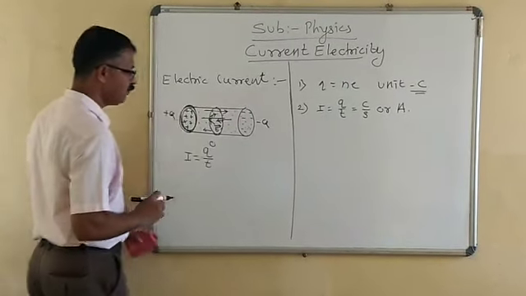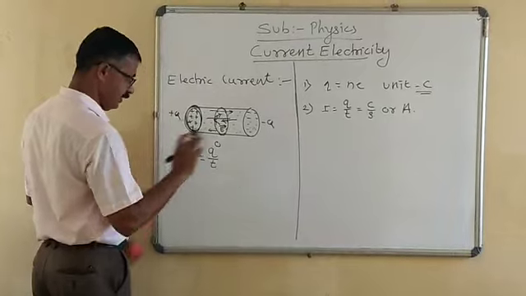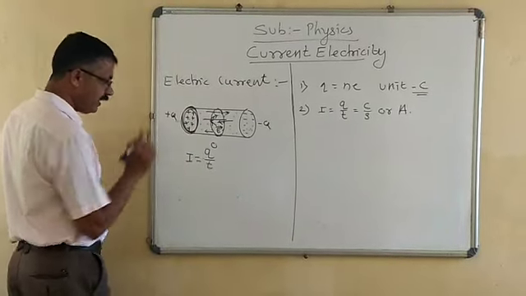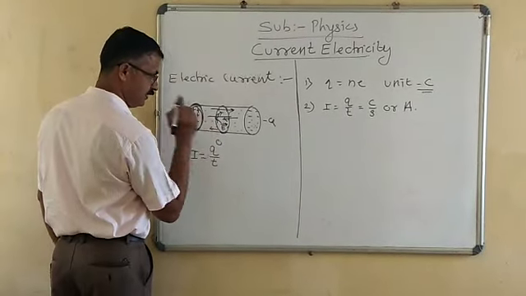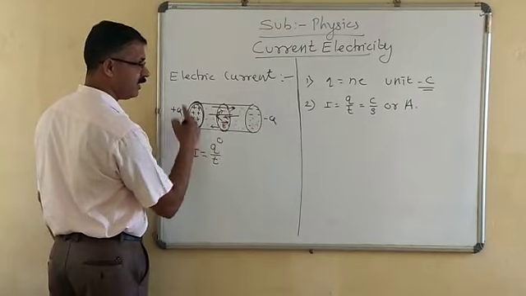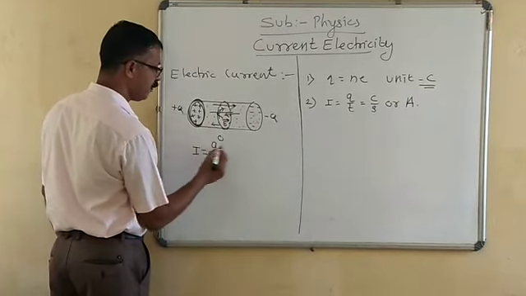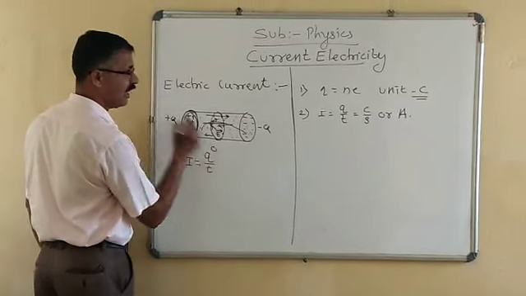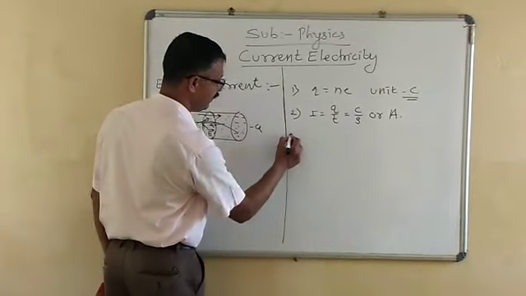Now, let us come to the point that in conductors, the electric current is nothing but the flow of charge, that is the electron.